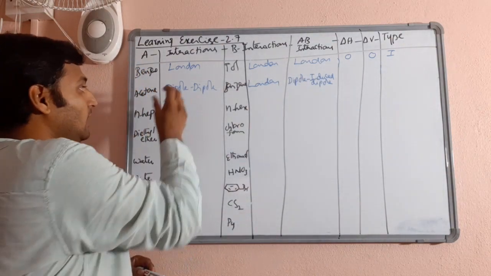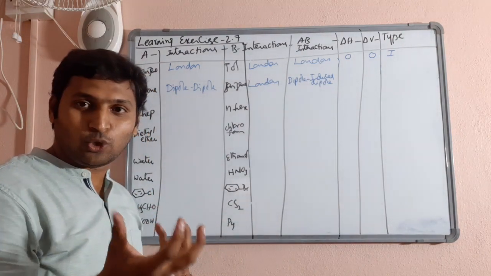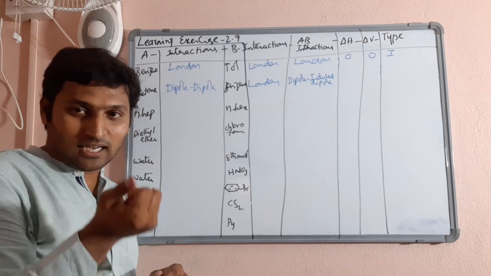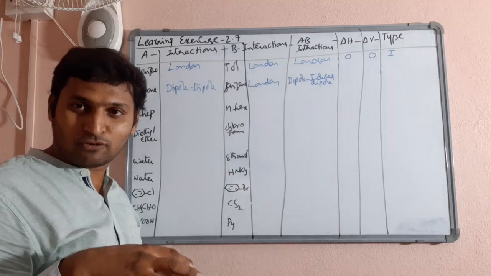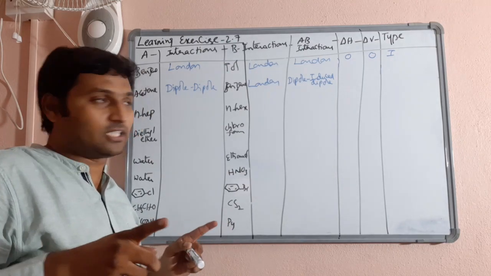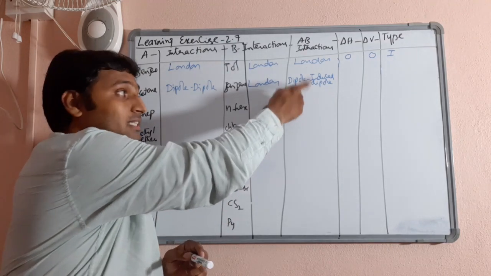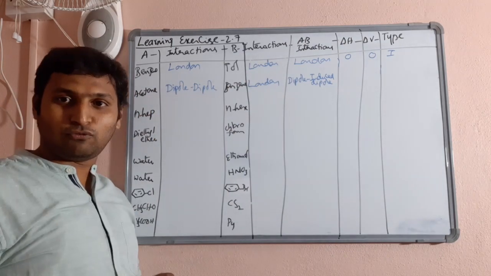Now you see, there was a liquid called acetone which had dipole forces, relatively strong forces, into which you have added benzene which has London forces. Now between them, new forces set up called dipole induced dipole forces are weaker than the dipole forces.